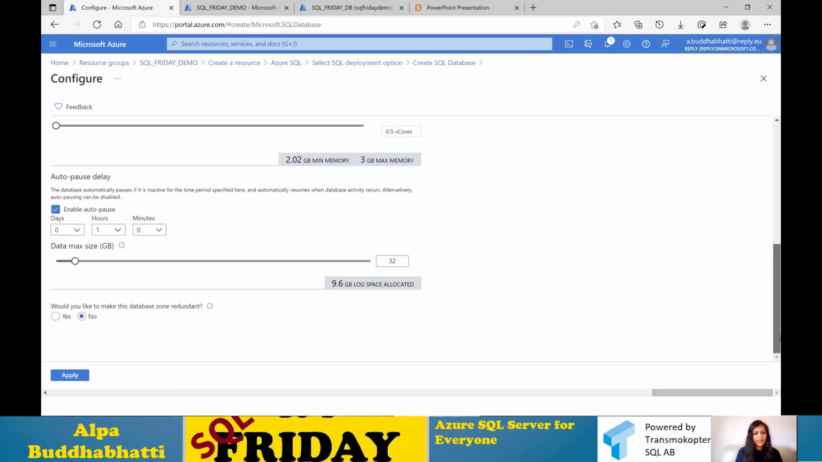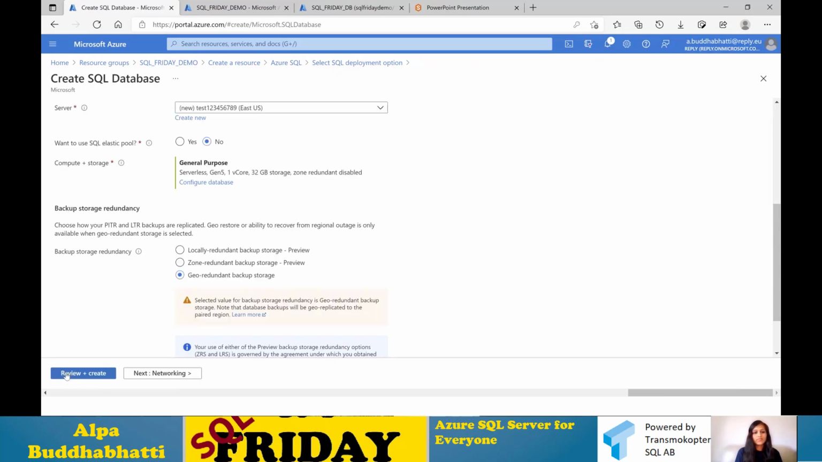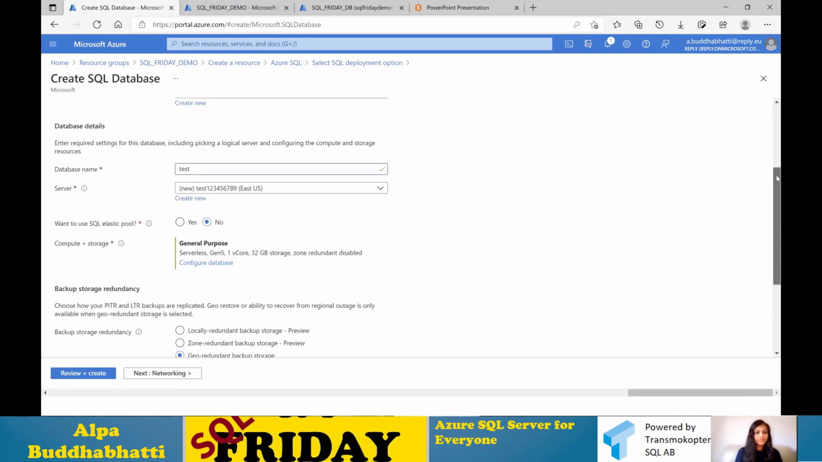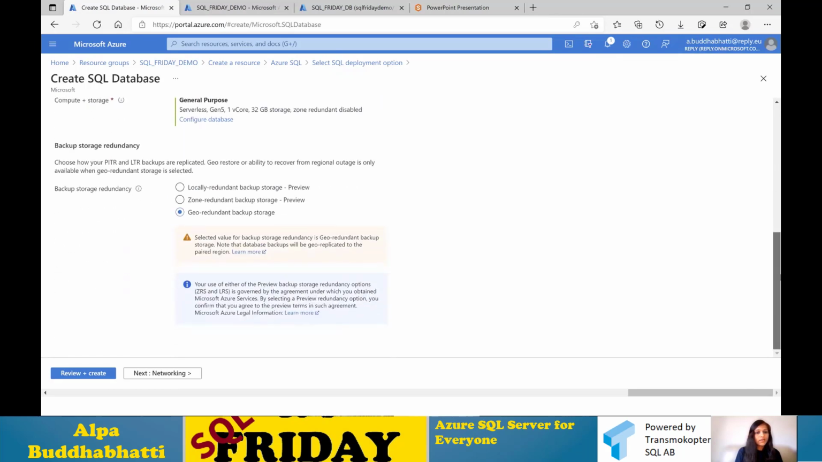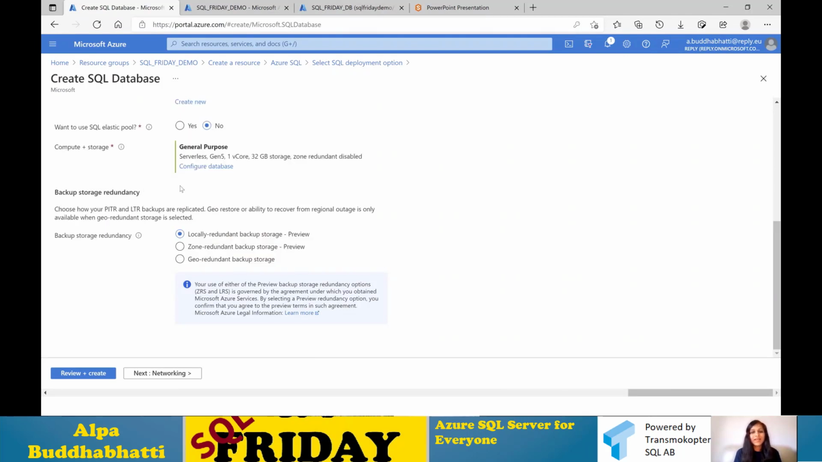So let's see now. Would you like to use data zone redundancy? We don't need it at the moment because it's a dummy database for demo purposes, but you can choose it as a backup. So let's apply these changes. And now here it asks which backup storage redundancy we need. Let's use the local one because my data is not that sensitive. And let's go next.